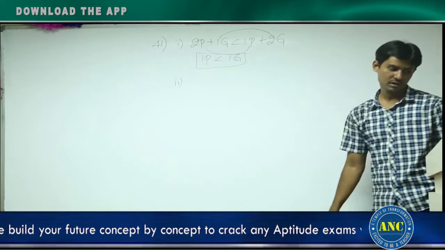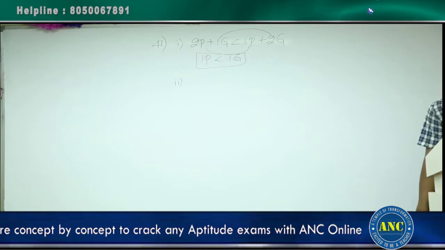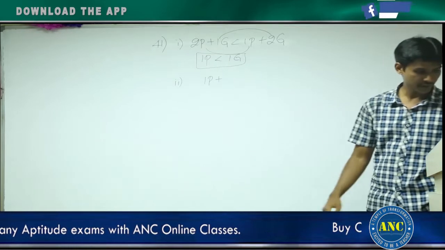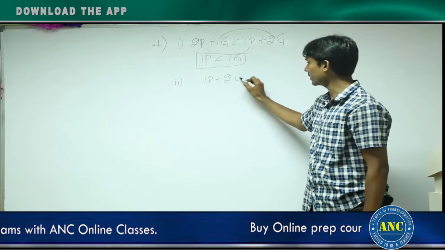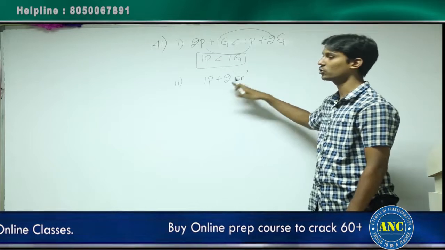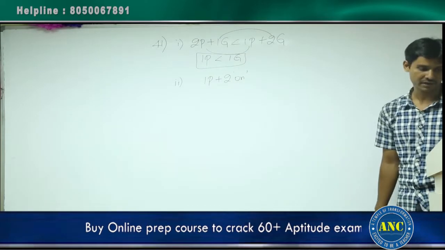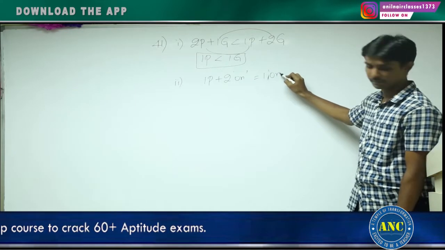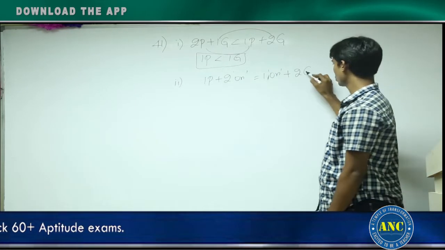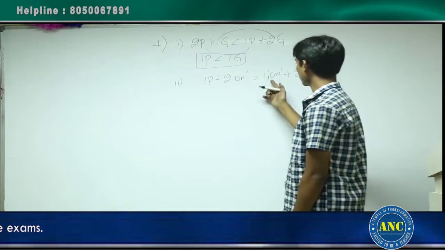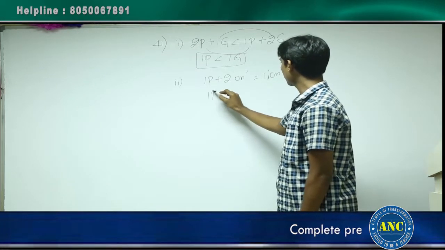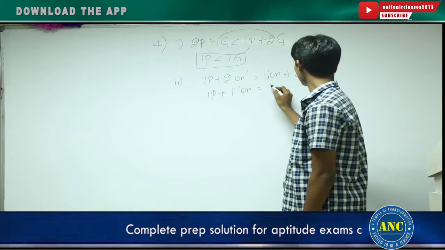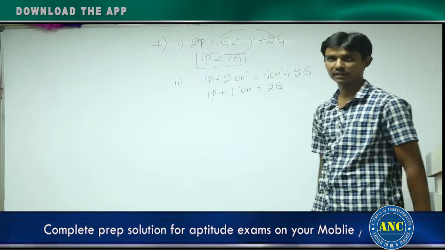Second statement alone. Second statement is 1 kg potato plus 2 kg onion. I will write it as ON so that you will not confuse it. 2 kg onion cost the same as 1 kg onion and 2 kg ground. See here, from this what can I write? 1 kg potato plus 1 kg onion is equal to 2 kg ground. This is what I will get, right?